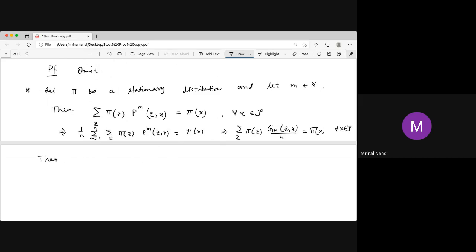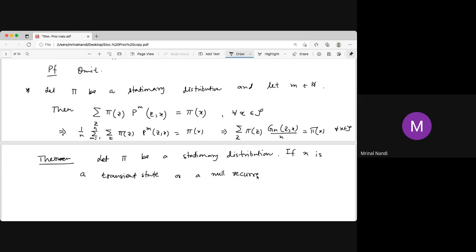So the next important theorem is: let pi be a stationary distribution, and if x is a transient state or a null recurrent state, transient or null recurrent are very close. We saw in earlier lectures some theorems where transient and null recurrent are very close actually. The important part is whether it is positive recurrent or not.